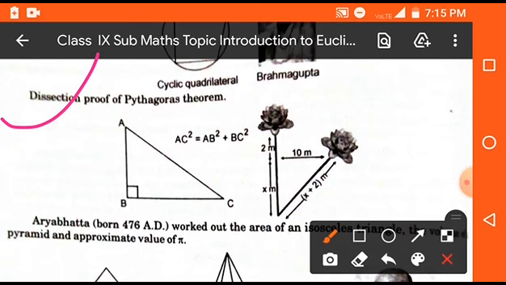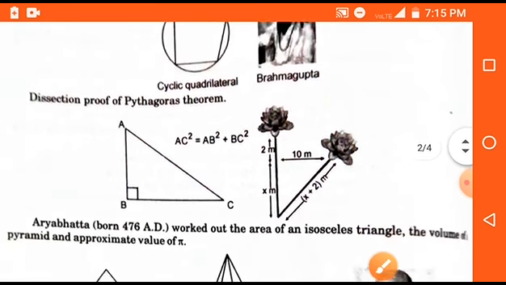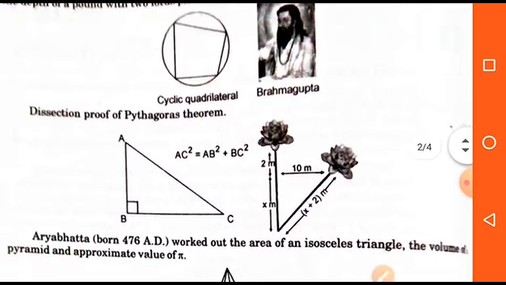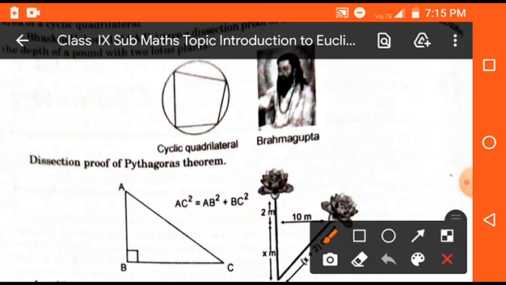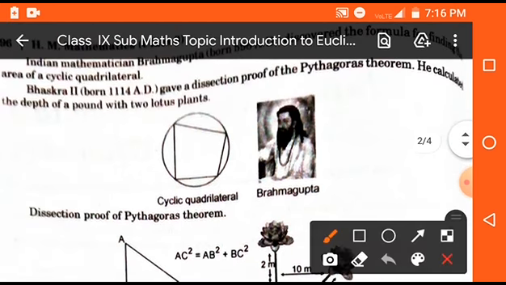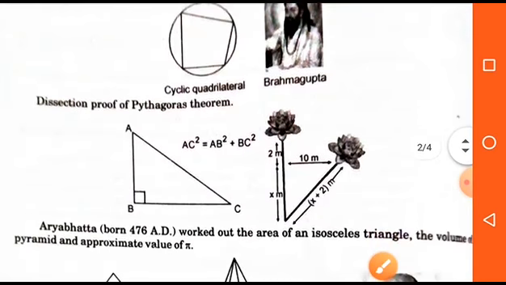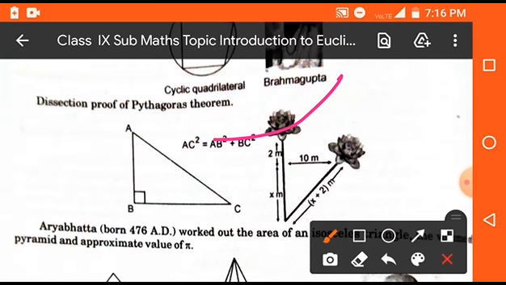Now students, the dissection proof of Pythagoras theorem is also discovered by the Indian mathematicians Brahmagupta and Bhaskara. Clear? As you see in the figure, Bhaskara the second gave a dissection proof of Pythagoras theorem. He calculated the depth of a pond with the help of two lotus plants. So in the figure, with the help of two lotus plants, he found the depth of a pond. Clear?